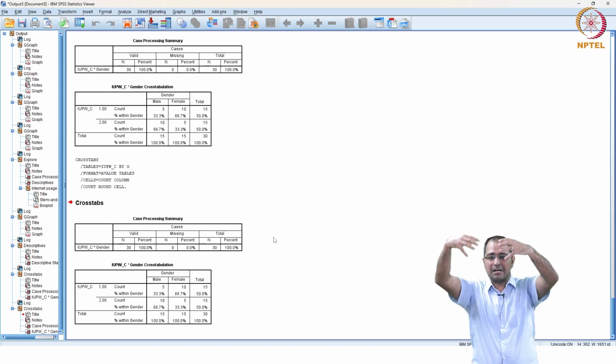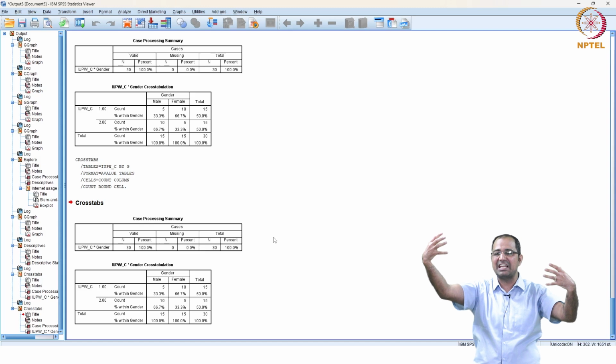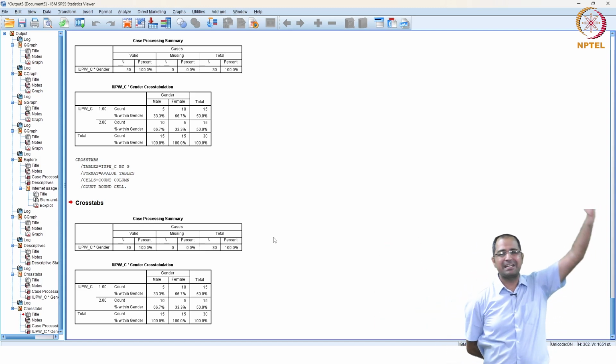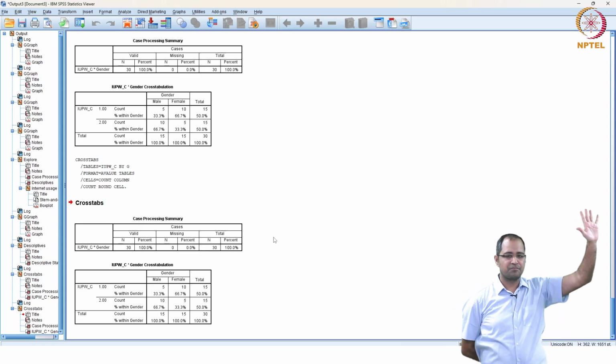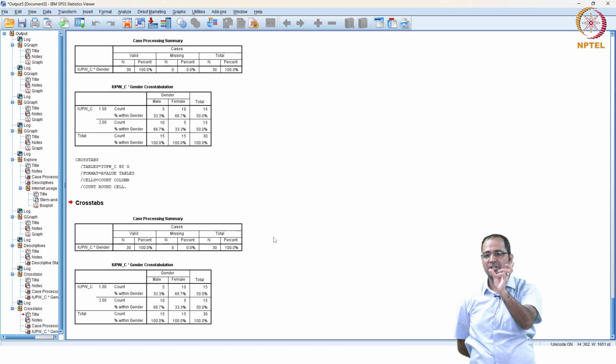So when we brought in income, that relationship between education and owning an expensive automobile went away. So when we bring a third variable and the original association goes away, that we call a spurious relationship.